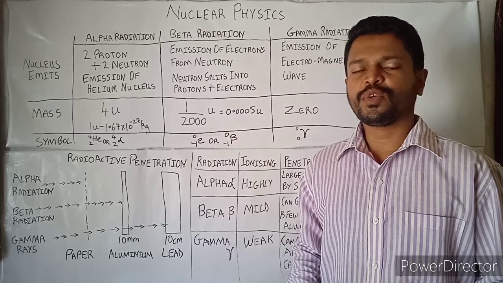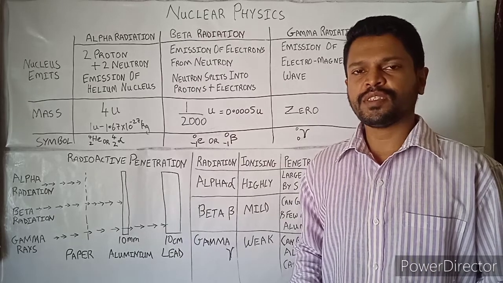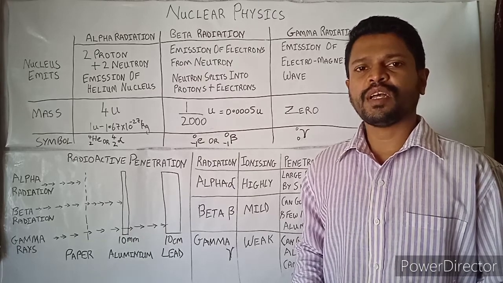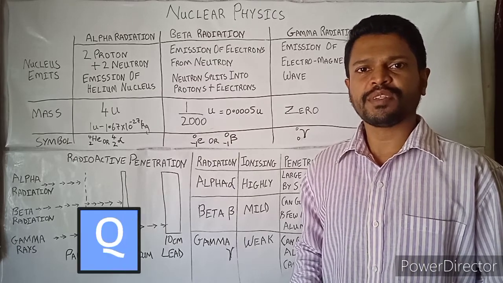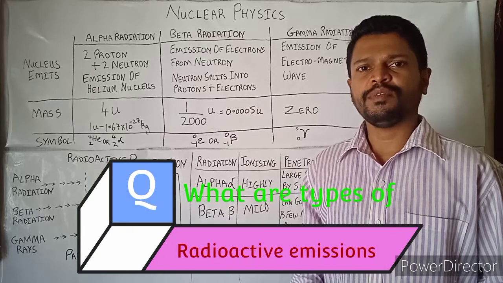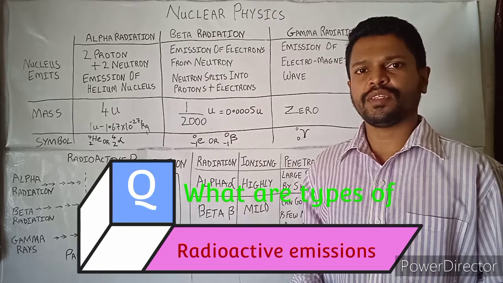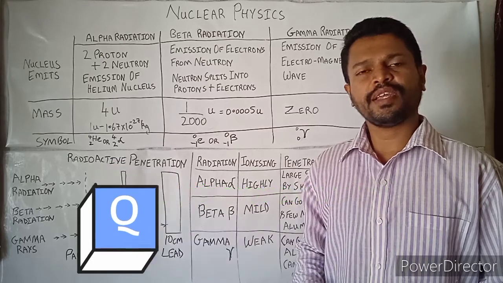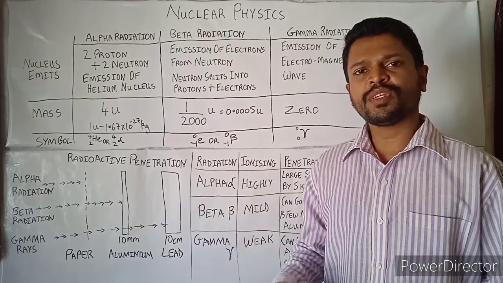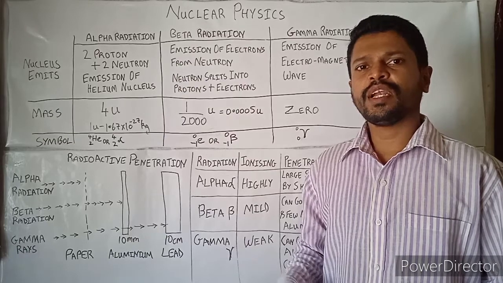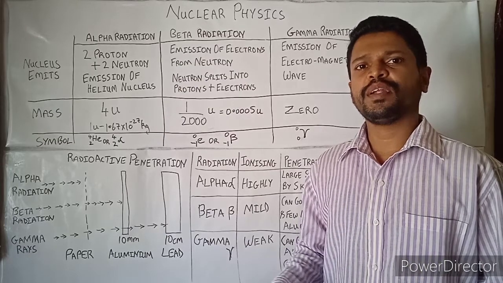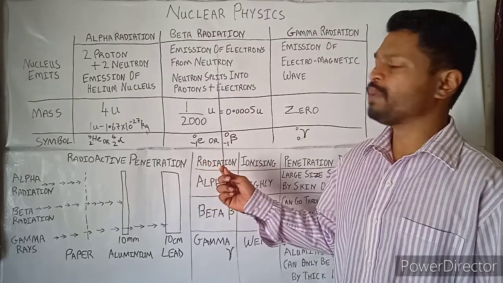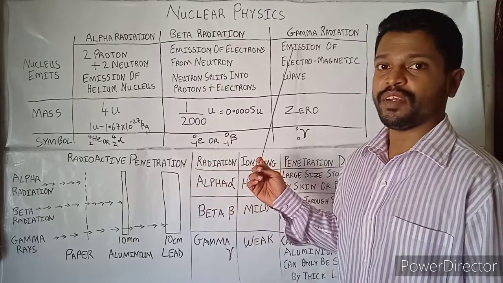Hello students, today we will be discussing nuclear physics. In nuclear physics we will be discussing the harmful and dangerous effects of radiation. We have discussed earlier three radiations: alpha radiation, beta radiation and gamma radiation. So before discussing all those things, let me give you a brief of what we had done previously. We had discussed alpha radiation, beta radiation and gamma radiation.